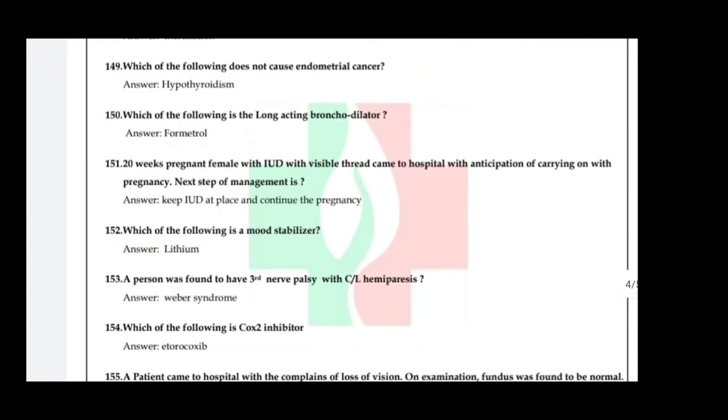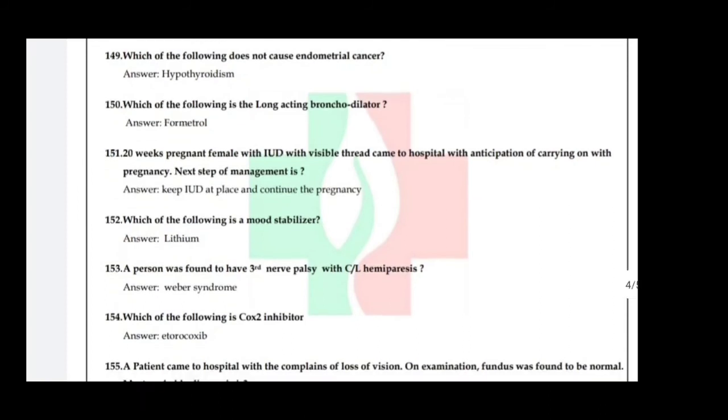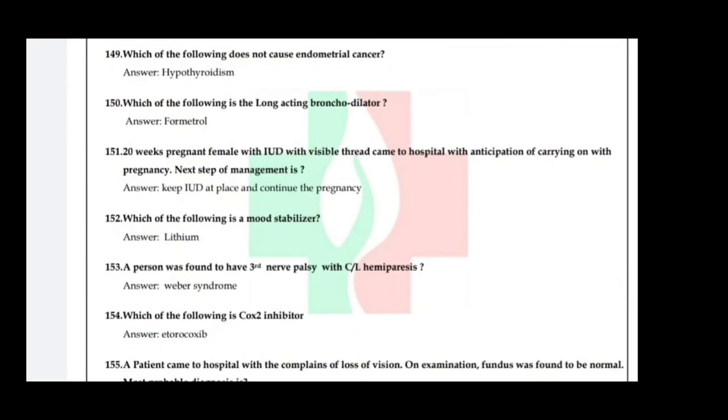Which of the following does not cause endometrial cancer? Hypothyroidism. Which of the following is a long-acting bronchodilator? Formoterol. A 20-week pregnant female with an intrauterine device with visible thread came to hospital wishing to carry on the pregnancy. Next step of management is, so answer is keep the IUD in place and continue the pregnancy.